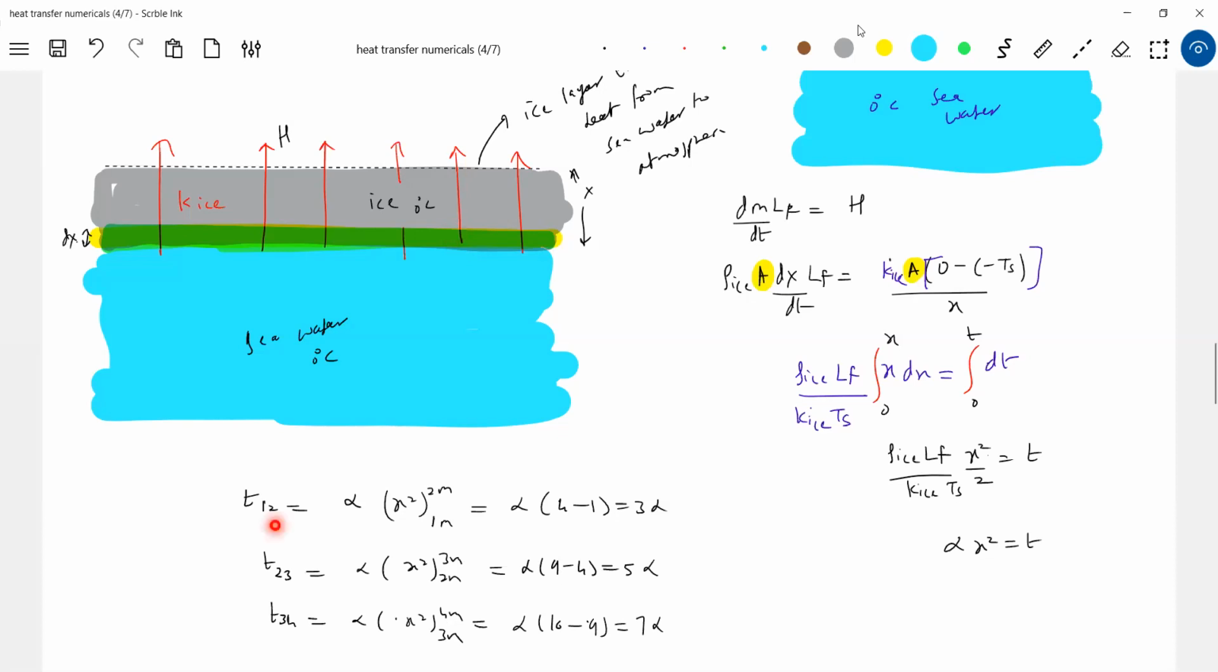Next, from 1 to 2 meter, it will take 3 months. Next, for an increase of another 1 meter, it will take 5 months. Let alpha be 1 month. Able to analyze? So like that, the thickness will not be linear.